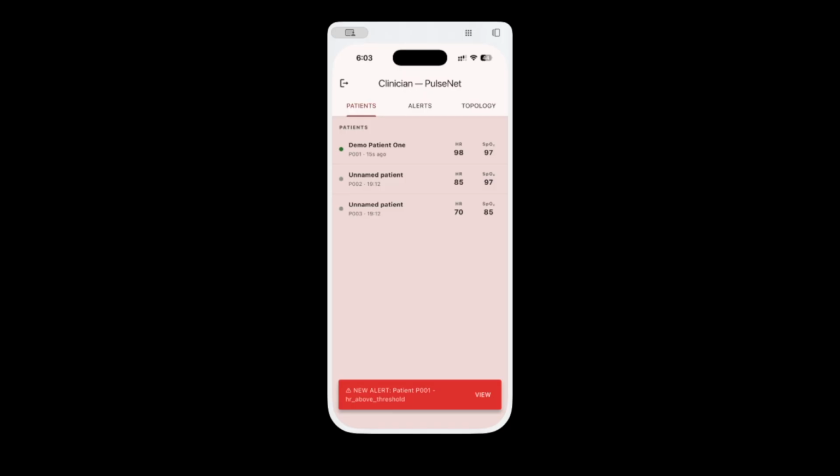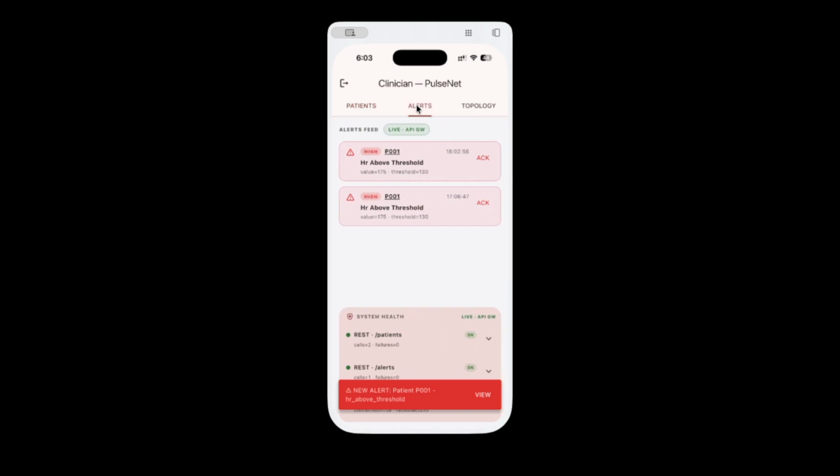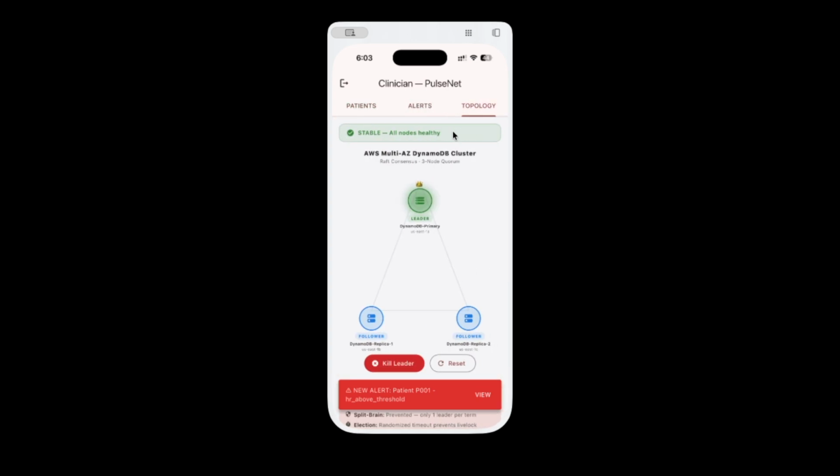So we have 3 tabs in the clinician dashboard: patients, alerts, topology. Patients, everyone we are monitoring. Alerts, real-time alerts, fed over WebSocket, pushed from AWS, not polled. And topology, a small visualization of the system so the clinician can see which components are healthy.